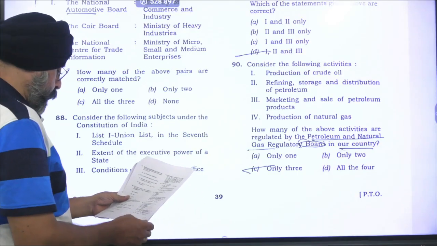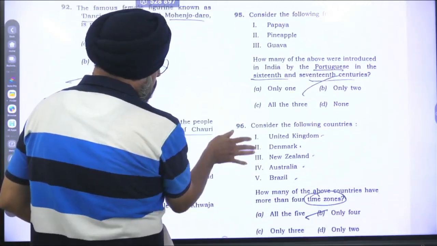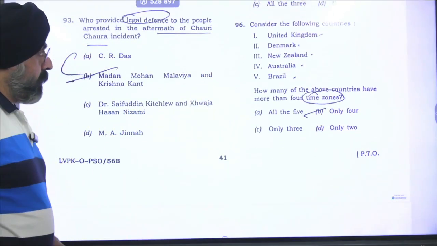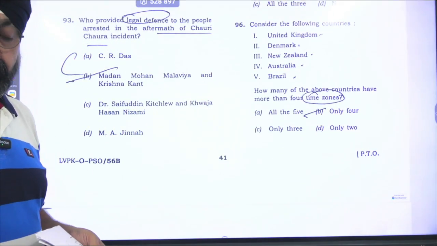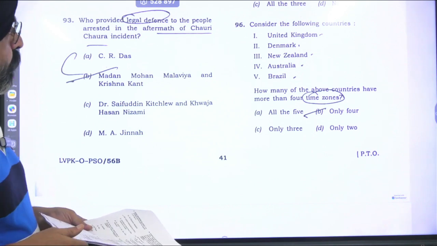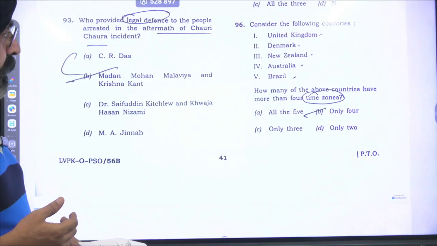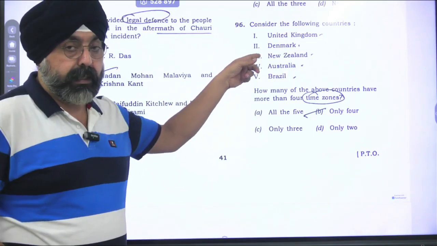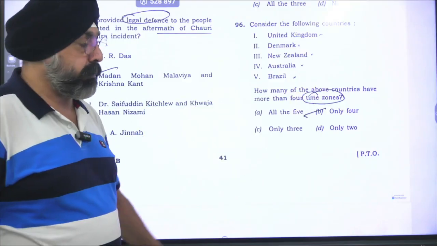Then let's go for question number 96. Now this is about the longitude, latitudes, time zone. This is the part we always cover. United States, United Kingdom, Denmark, New Zealand, Australia. Australia has so many islands in the Indian Ocean, in the Pacific Ocean.